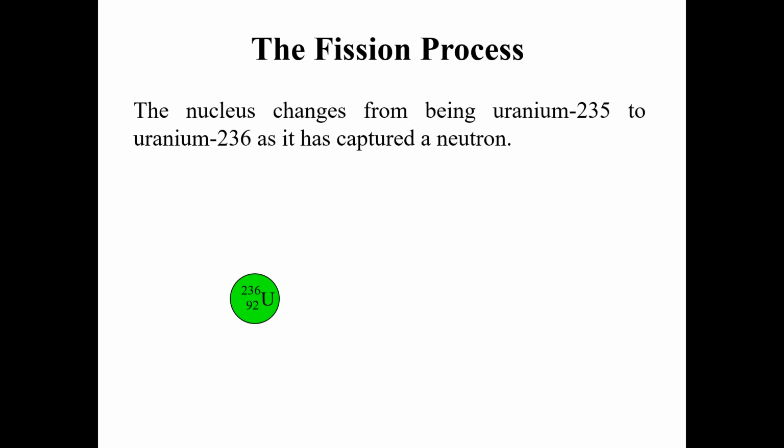So after capturing the neutron, the nucleus changes from uranium-235 to uranium-236. Why? Because it has captured a neutron, so the mass number has been increased by 1, and it becomes 236. That's why we call it uranium-236; the atomic number remains the same.